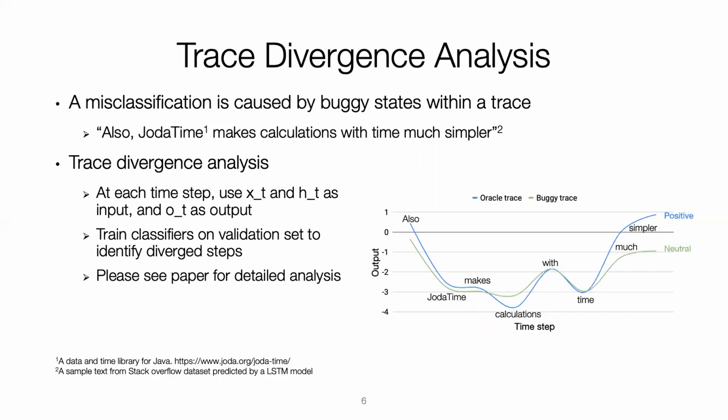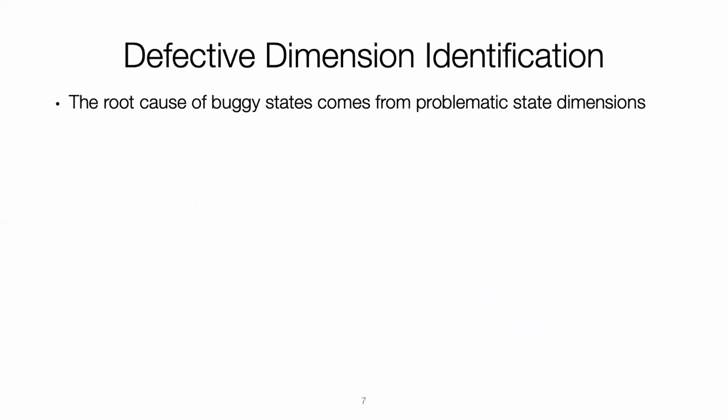Here are the output traces produced by the classifiers along the time step. We can see the two traces diverge at word match, which means the state is problematic at this time step. Problematic state dimensions are the root cause of buggy states, which leads to misclassification. We aim to identify and fix those dimensions.